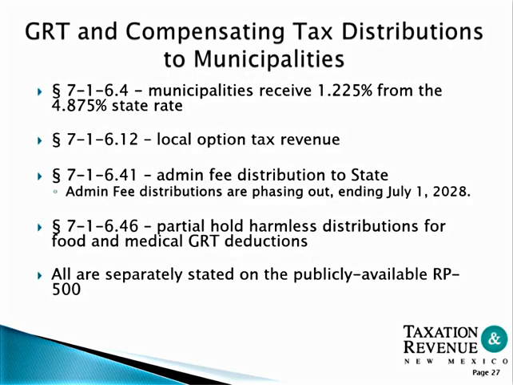Gross receipts and compensating tax distributions. Municipalities receive 1.225% from the 4.875% state rate. Local option tax revenue, administrative fees, and partial hold harmless distributions for food and medical deductions are all separately stated on the publicly available RP 500 report, which I will cover later on in the workshop.